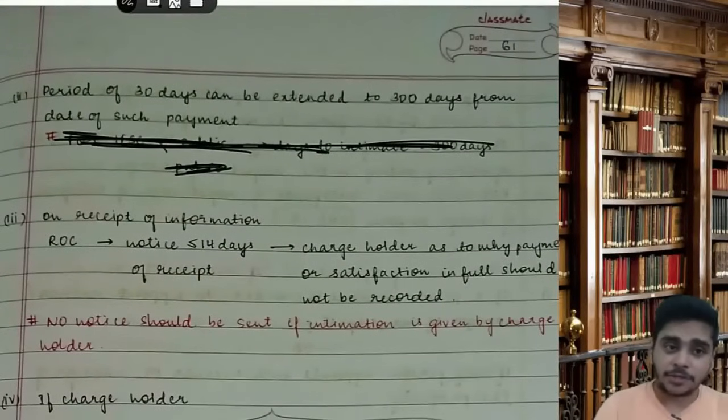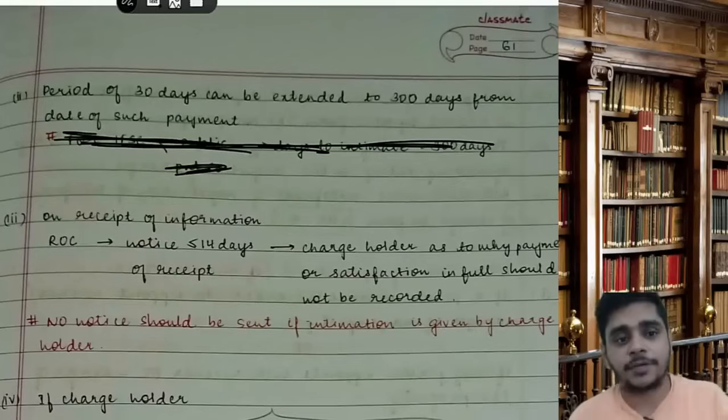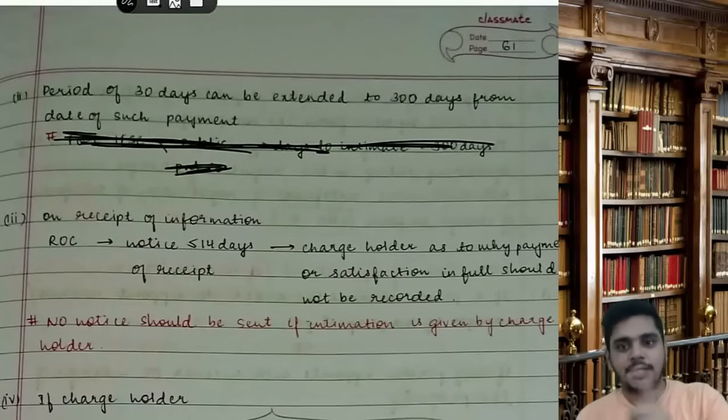So a very important MCQ: the period of 30 days can be extended to 300 days from the date of such payment. So registration was 30 plus 30 plus 60. Satisfaction is 30 plus 300.